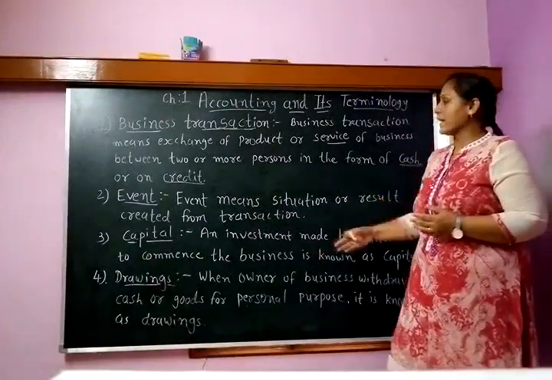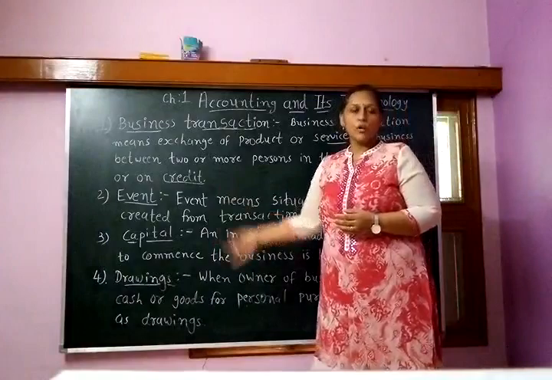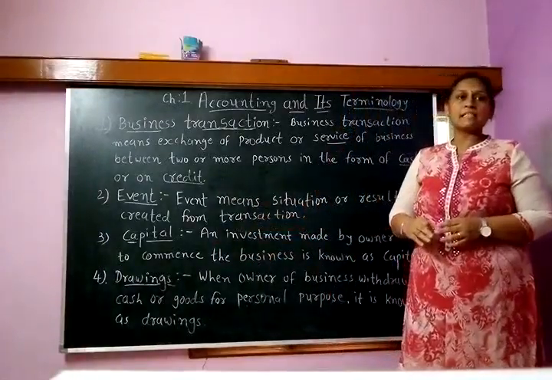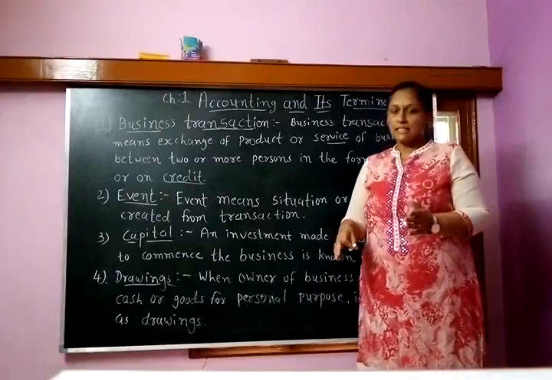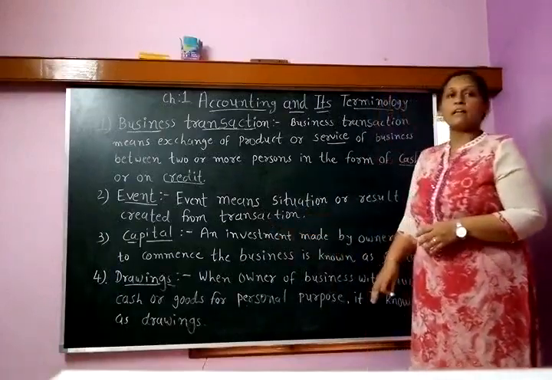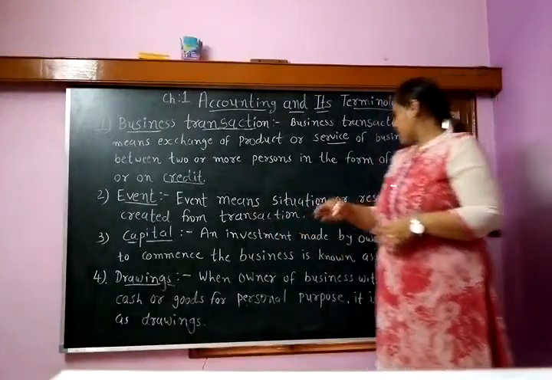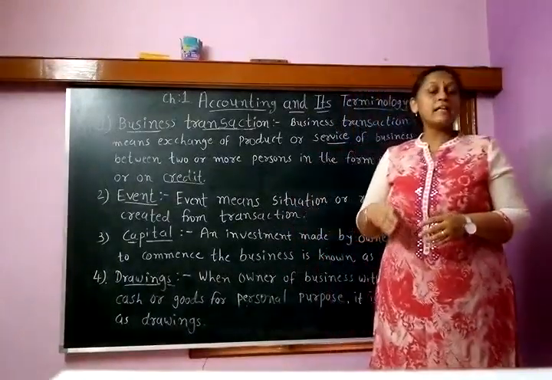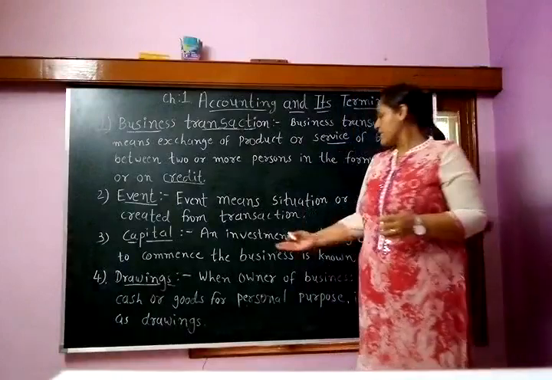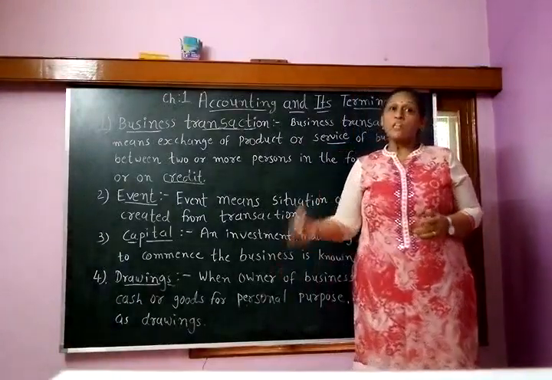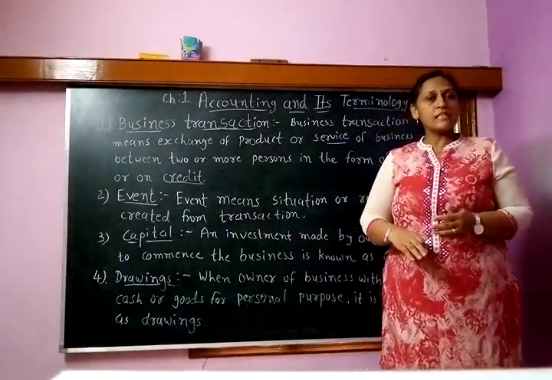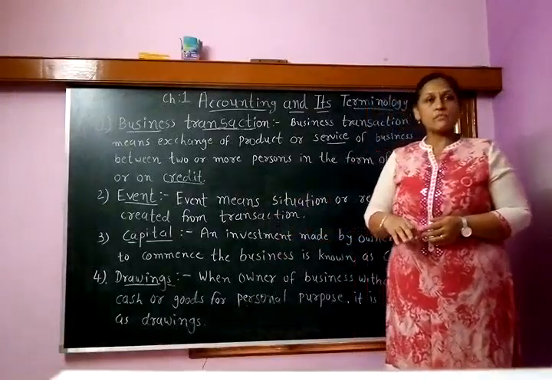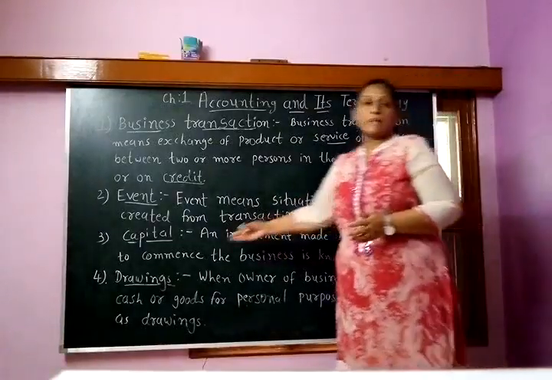Whatever capital is brought by the owner to commence or expand the business is called capital. Capital can be in the form of cash or assets. For example, the owner can bring furniture or goods from home to the business place, and that is called capital.